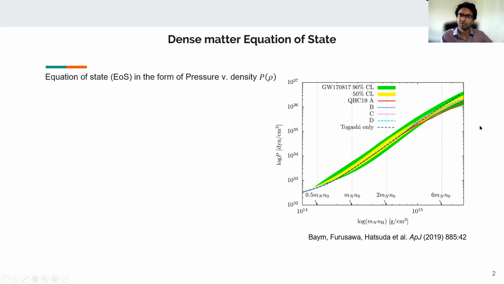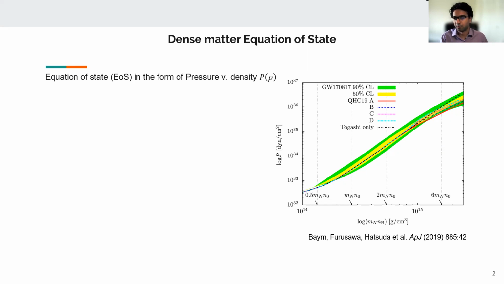Currently, the equation of state at low densities, below the nuclear saturation density, is fairly well constrained due to progress in nuclear theory and observations. However, the equation of state at higher densities is not that well constrained due to difficulties in lattice QCD calculations. And in particular, whether there's a phase transition to quark matter is not that well understood. However, currently there exists a lot of models based on perturbative QCD and non-perturbative QCD predicting the equation of state if there is a transition to quark matter.